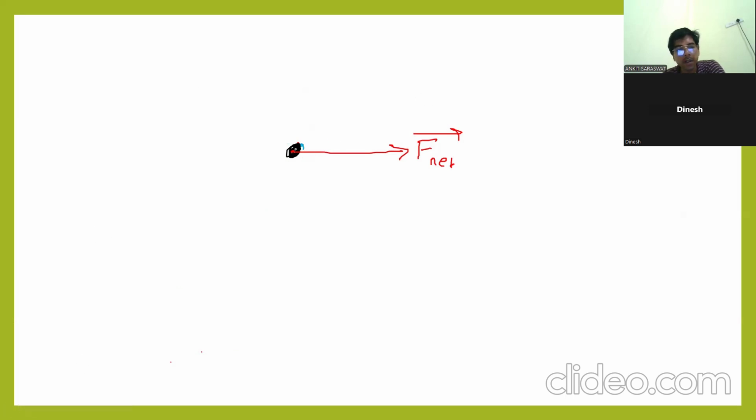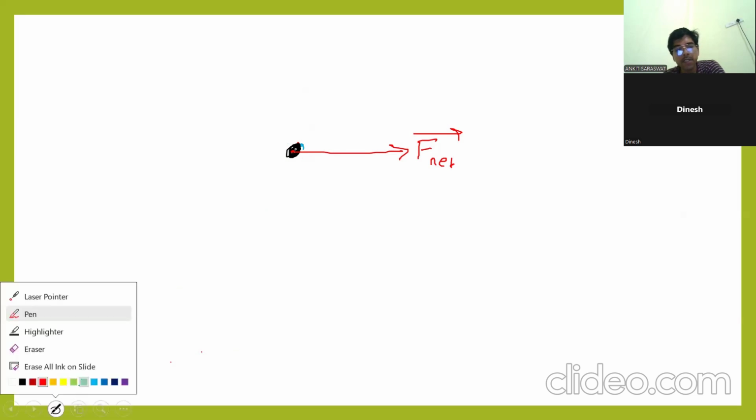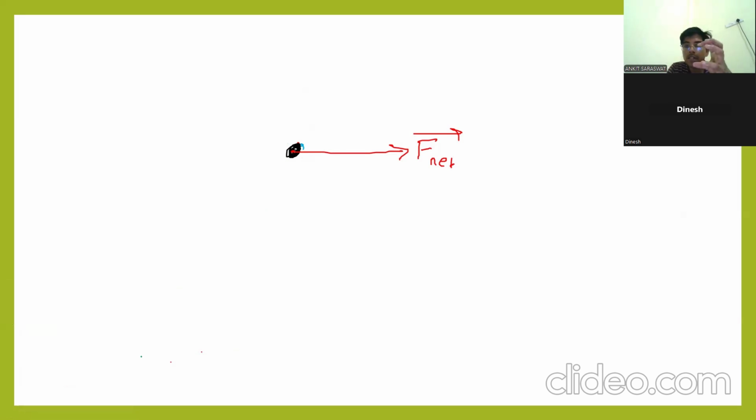If you apply a force on all the particles, F1 plus F2 plus F3, you are applying individually. Rather than applying force individually to all the particles, we should apply the same force on its center of mass. Then this body will move in the same direction in the same way. Clear? It is having the same acceleration. How much acceleration? You are writing F by M. This is what Newton's second law you have learned.